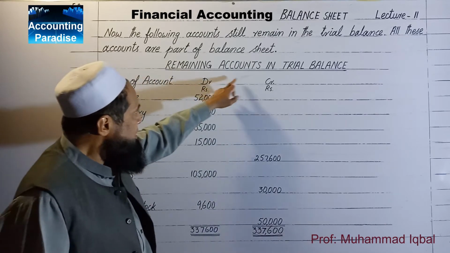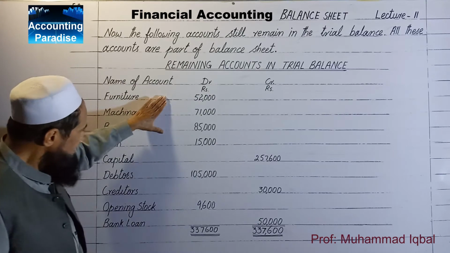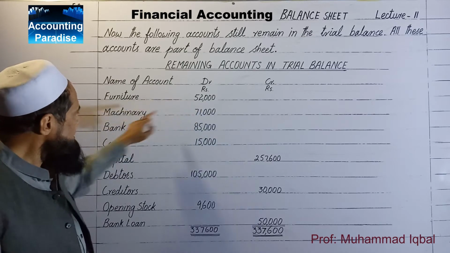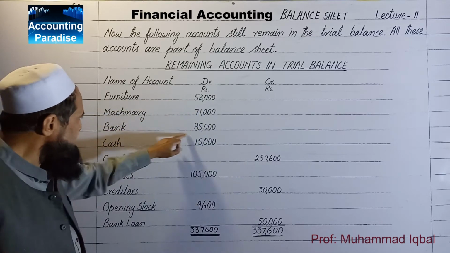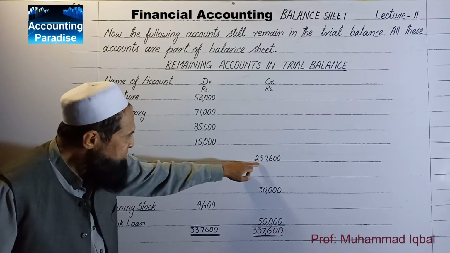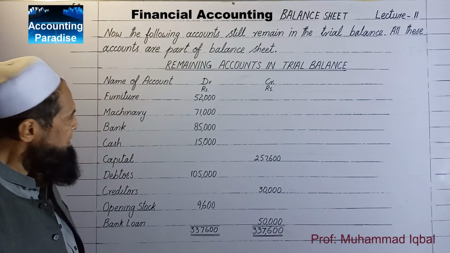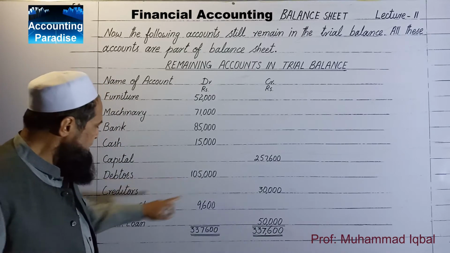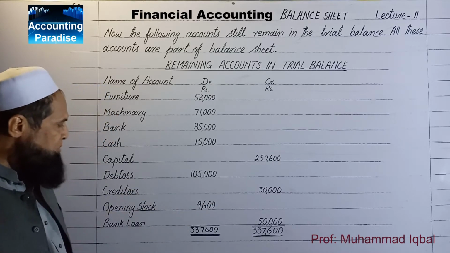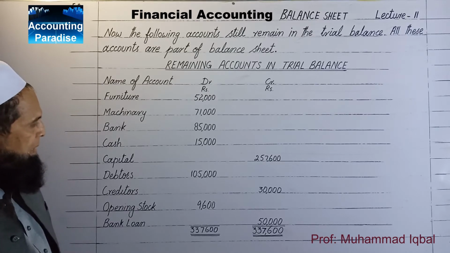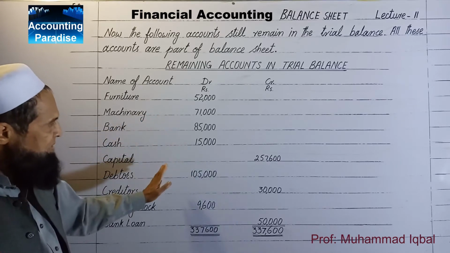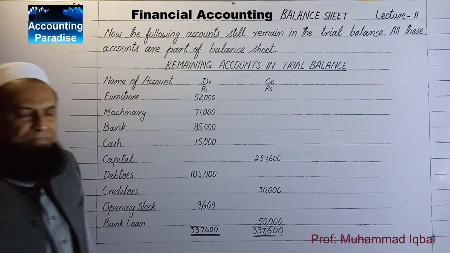The remaining accounts in trial balance: first is furniture, it is 52,000, machinery 71,000, bank 85,000, cash 15,000, capital 2,57,600, debtors 1,05,000, creditors 30,000, and opening stock 9,600. These are permanent accounts for this year and these will be transferred to next year.